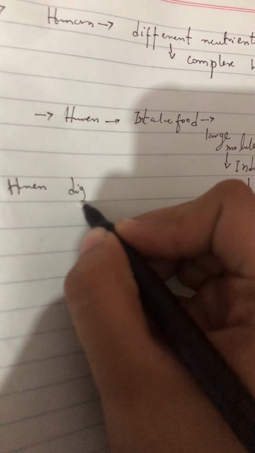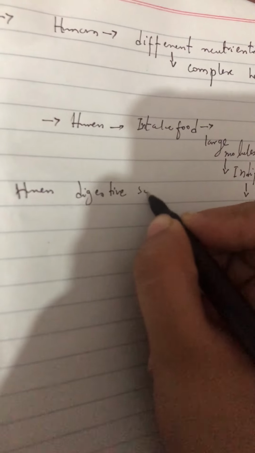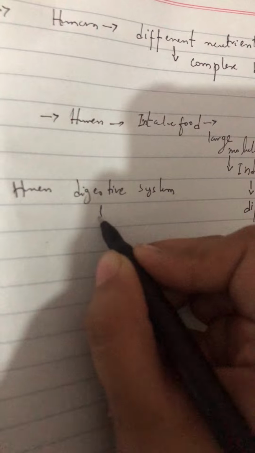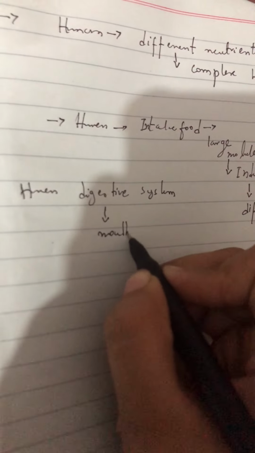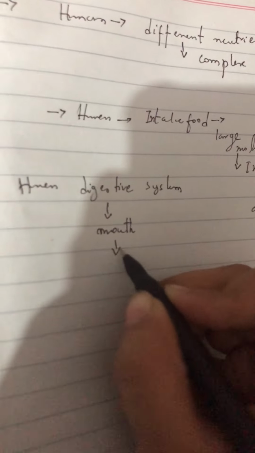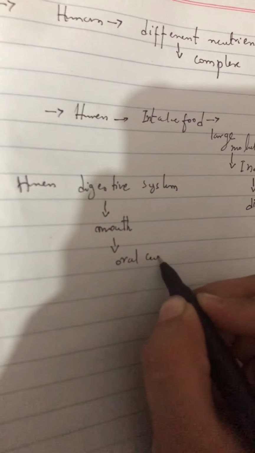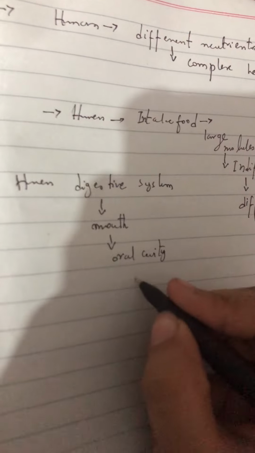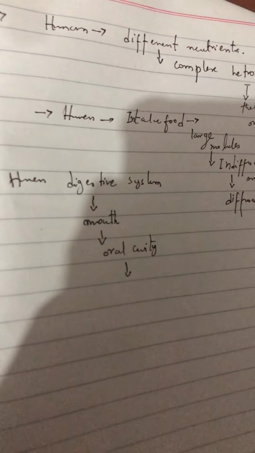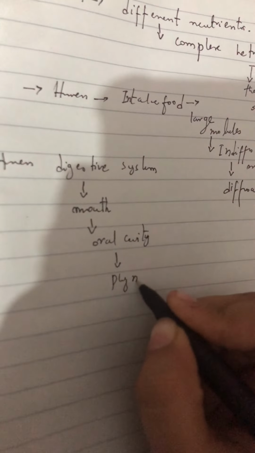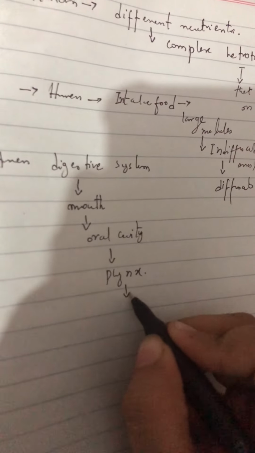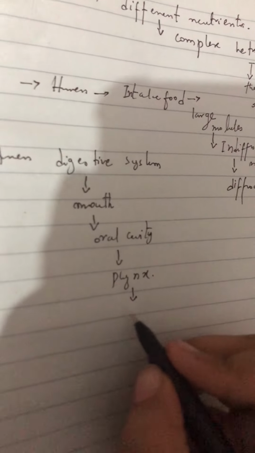Now, in the human digestive system, first of all we have the mouth. After that, the oral cavity. After the oral cavity, the pharynx, and after the pharynx, the esophagus.